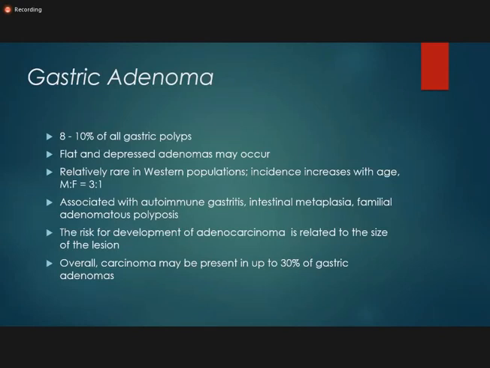This is important. The risk for the development of adenocarcinoma is related to the size of the lesion, and in the adenoma, the dysplasia is inbuilt. There is always dysplasia in gastric adenomas. Overall carcinoma may be present in 30% of the gastric adenomas.